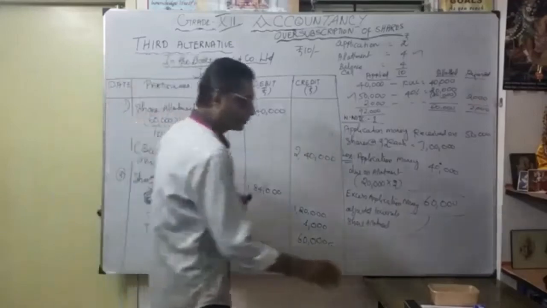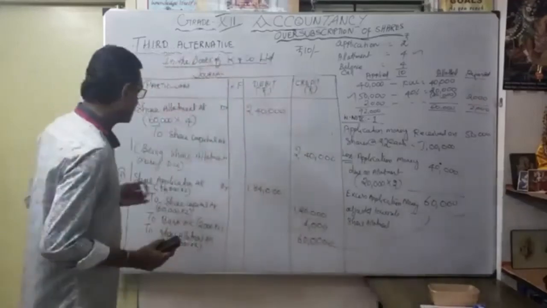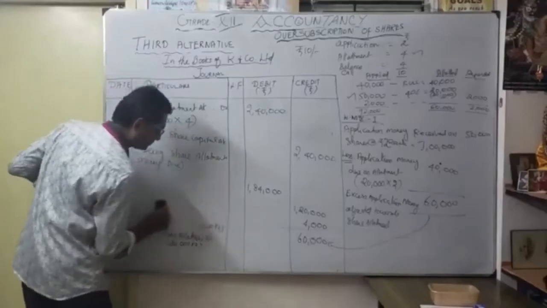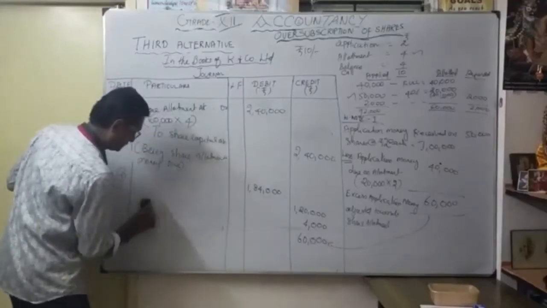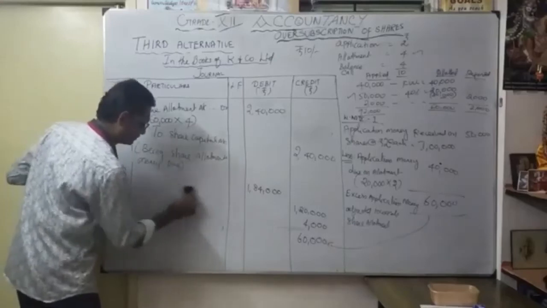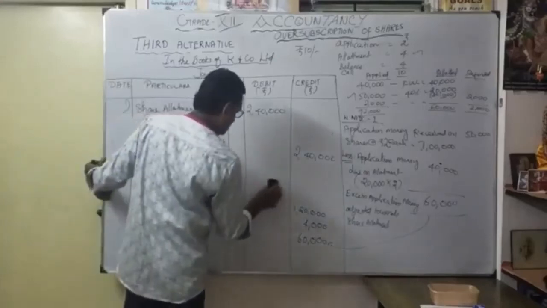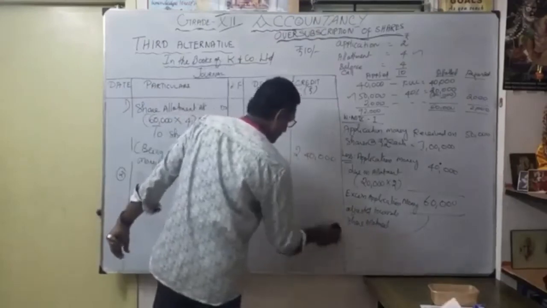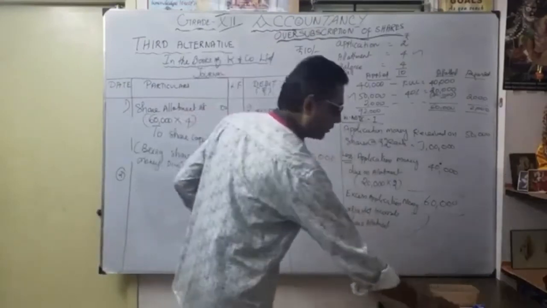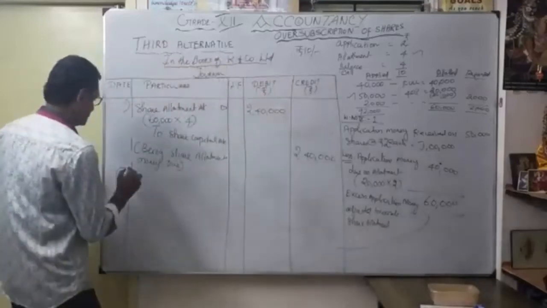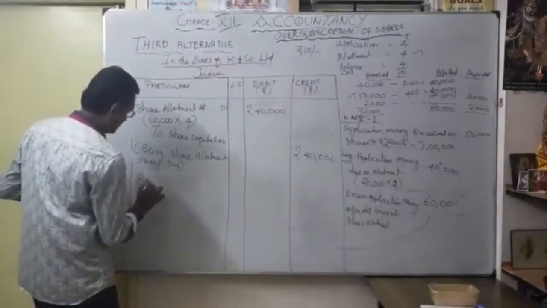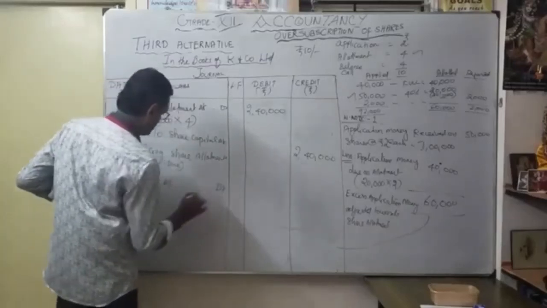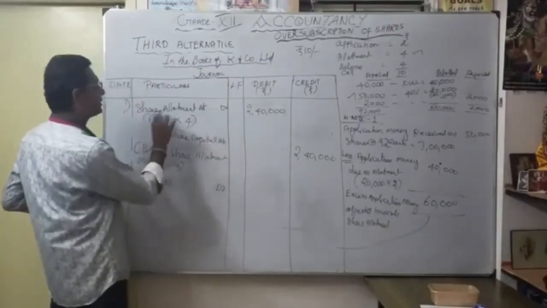Okay. Now they received the money. Share allotment money, what is the entry? Let's see now. Okay, so first, what is the entry? You know, bank account debit to share allotment account.